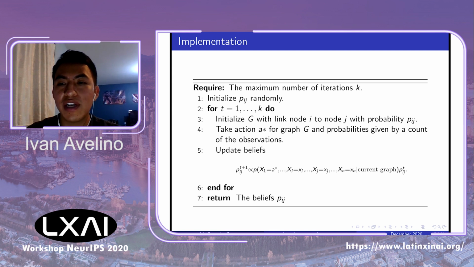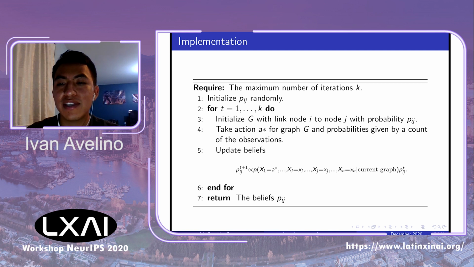And to identify causal effects, the agent makes an intervention over the possible values of some intervention variable. The action selection could be random or by choosing the optimal action. And once the action is taken, a full realization is observed. Then, in order to update the current beliefs according to what has been observed, we use Bayes' theorem as follows.